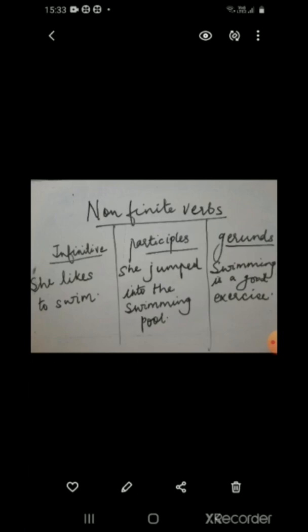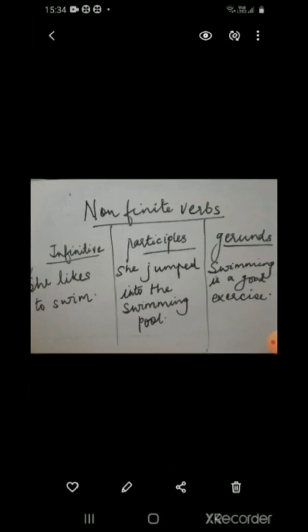You remember in case of gerund you have to ask a question, what? Swimming is a good exercise. What is a good exercise? Swimming. When you get the answer to the question what, you can be sure that it is going to be a gerund because it is working as a noun. Now in case of participles, I have already told you, when the verb works as an adjective, it is going to be a participle, either present participle or past participle. I hope you have understood this topic.